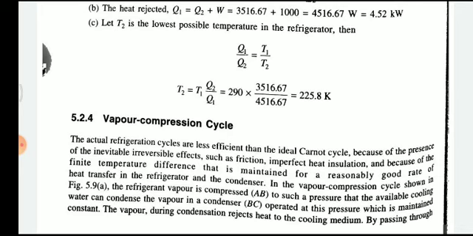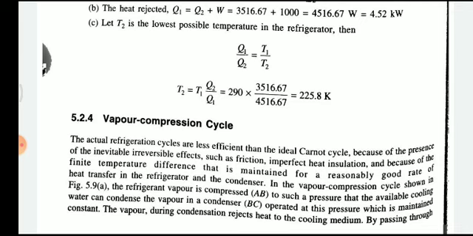In the chemical engineering thermodynamics subject, we discussed our last chapter, unit number 5, that is refrigeration cycles and refrigerants and the application of thermodynamics laws.